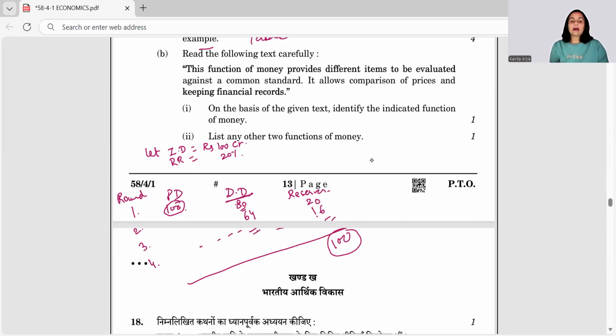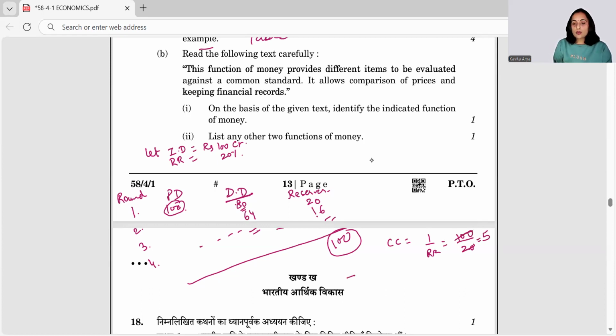So now, what is going to be the value of derivative deposits and primary deposits? Let us check. We have the money multiplier, so credit creation is equal to 1 upon RR. The RR is 20%, so credit creation would be to the tune of 5 times.